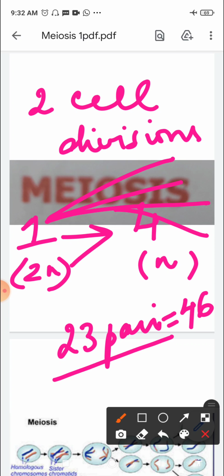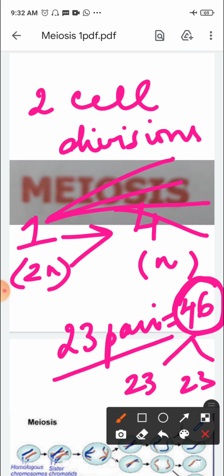The gametes, that is the sperm and the ovum, have half the number, only 23 chromosomes. If this number has to be maintained, then a diploid cell has to undergo 2 cell divisions, which will lead to the formation of 4 haploid cells.